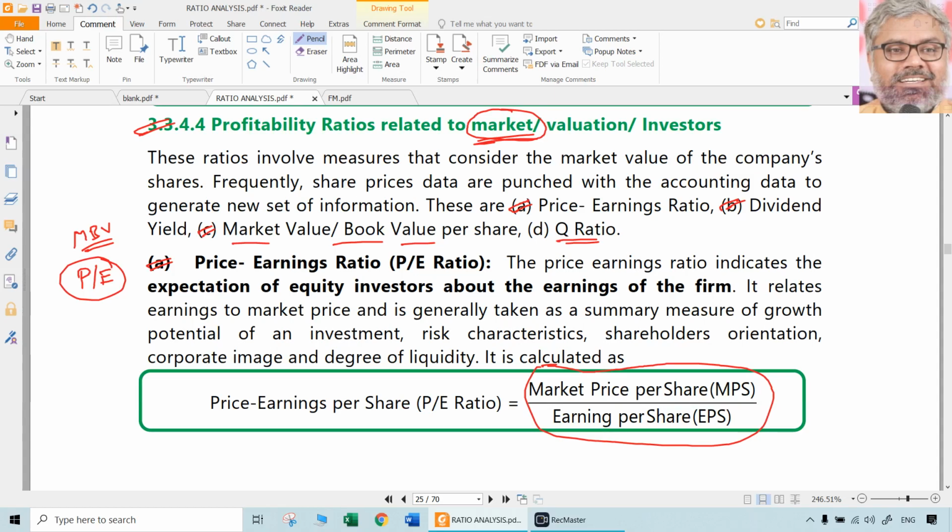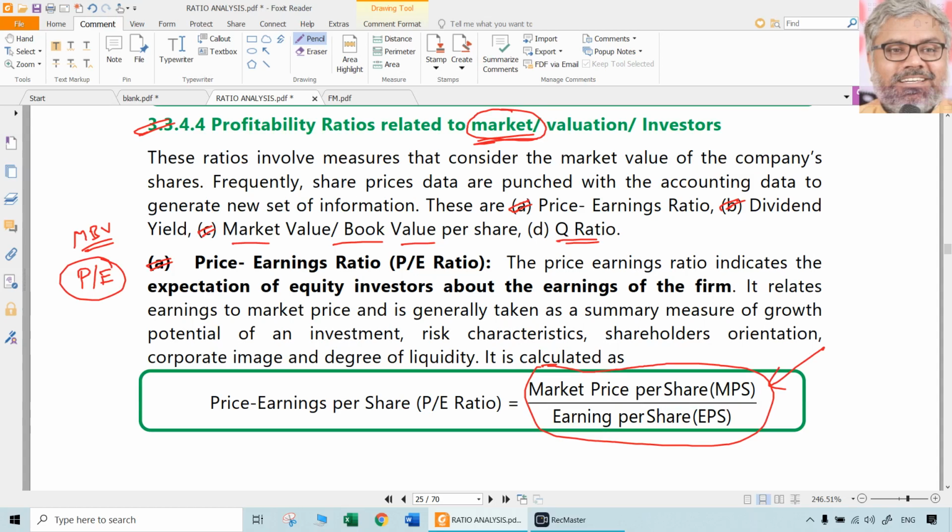So PE ratio is also normally dynamic. It keeps on changing. Forget about too many dynamics within the day, but definitely it changes from day to day. Today PE ratio of a company is different, tomorrow PE ratio of the company could be completely different. So where is the difference coming from? Because of the fluctuations in the market price. Market prices keep on fluctuating.